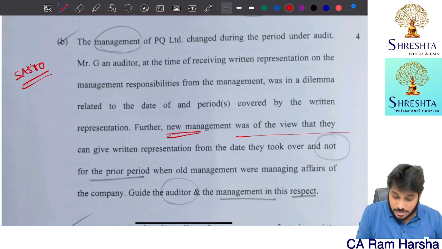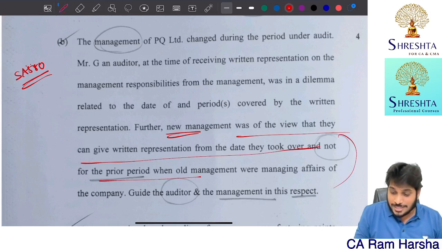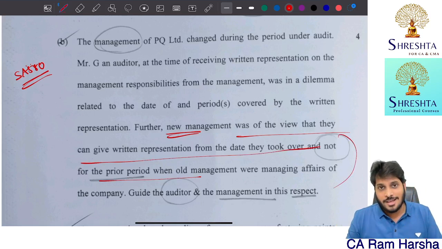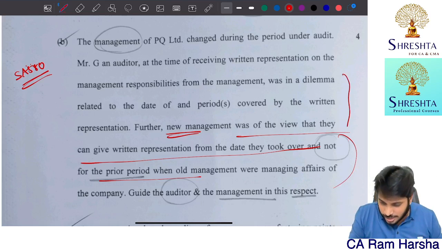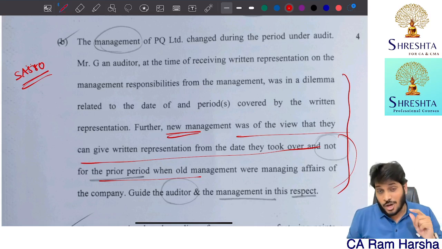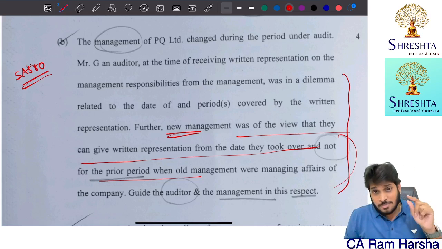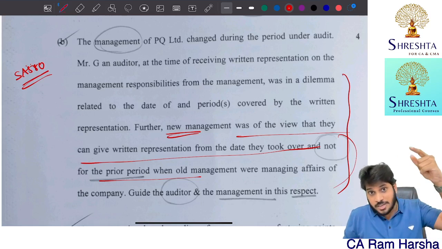No, this itself I told in the marathon clearly. You open part 1 or part 2, the 580 timestamp will be there. Inside that, in the last discussion, period covered by representation, there is a point I specifically told and highlighted. The auditor can ask for representation from the current management not only about the period for which they were in office, but about the previous periods also.